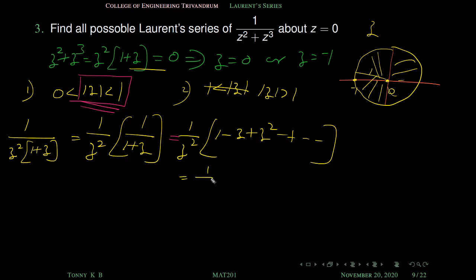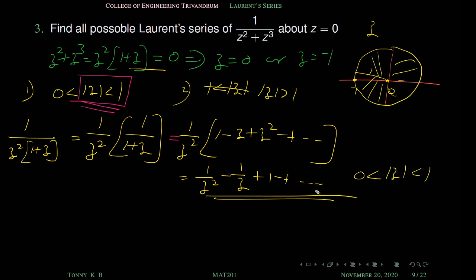And this is equal to 1 by z square minus 1 by z plus 1 minus plus etc. And this is valid in the region 0 less than mod z less than 1. So this is the series expansion of this function on the region 0 less than mod z less than 1.